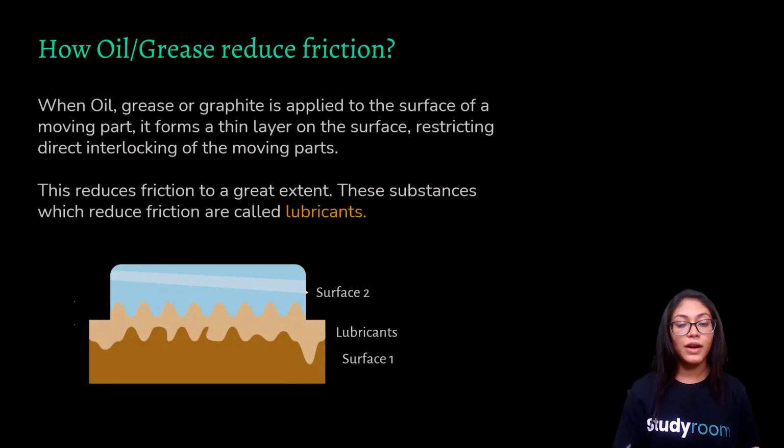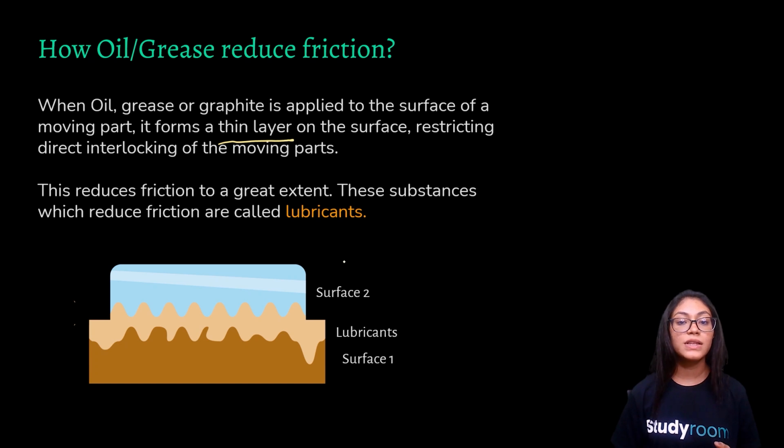Now let's continue. In all these examples, we saw that often there was a use of oil or grease to reduce friction. Now let's see how this oil actually reduces the friction. When oil, grease or graphite is applied to the surface of a moving part, it forms a thin layer on the surface, restricting direct interlocking of the moving parts.